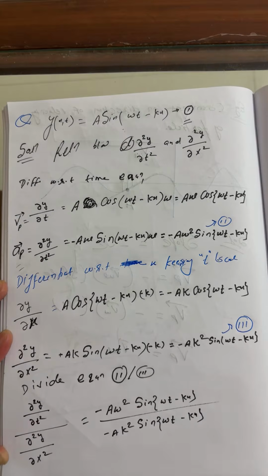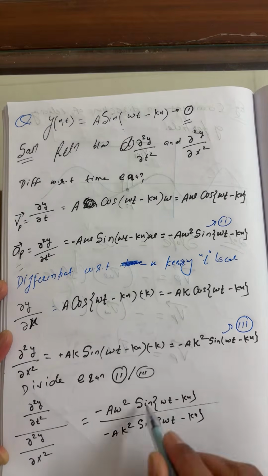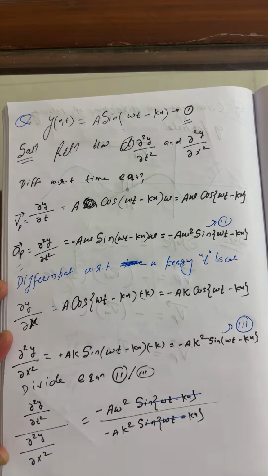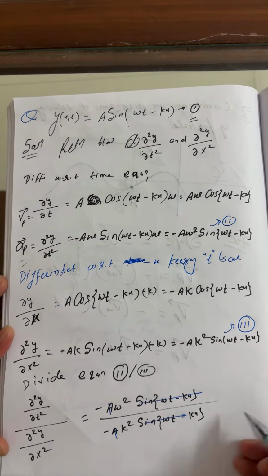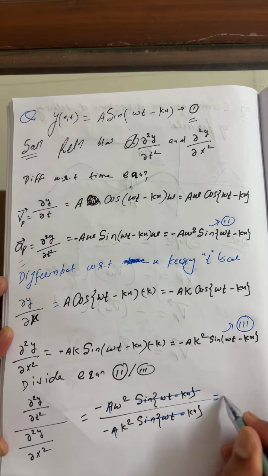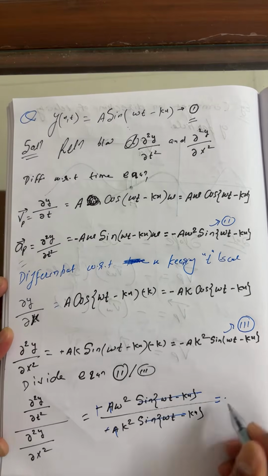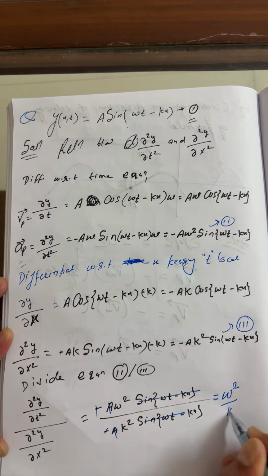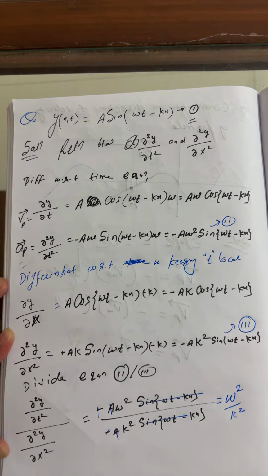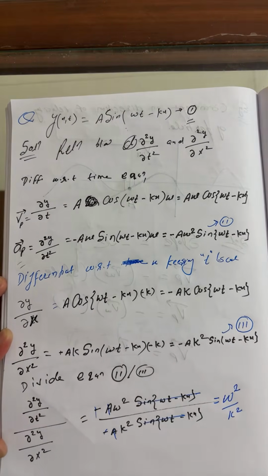Now, students, we can just cancel each other. A and A cancel, and minus minus cancel here. So this is omega square by k square.